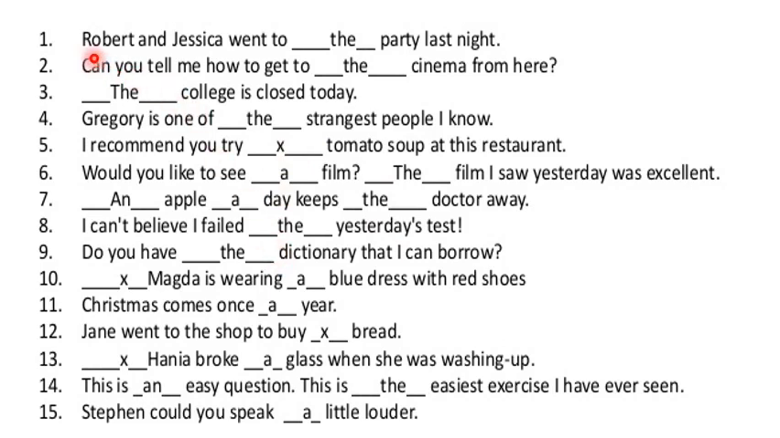Sentence number 1, Robert and Jessica went to the party last night. That means these two went to the specific party last night. Can you tell me how to get to the cinema from here? The college is closed today. Gregory is one of the strongest people I know. I recommend you try tomato soup at this restaurant.